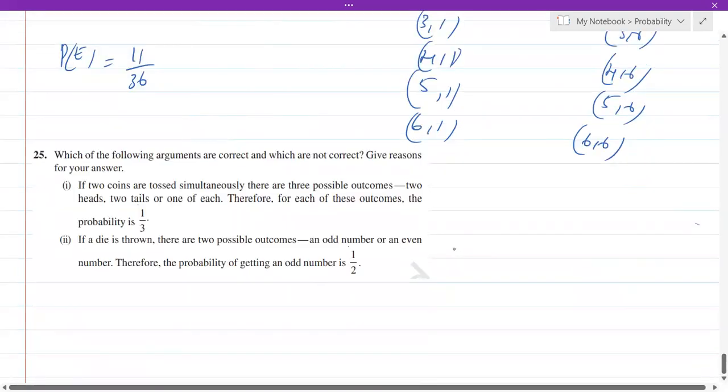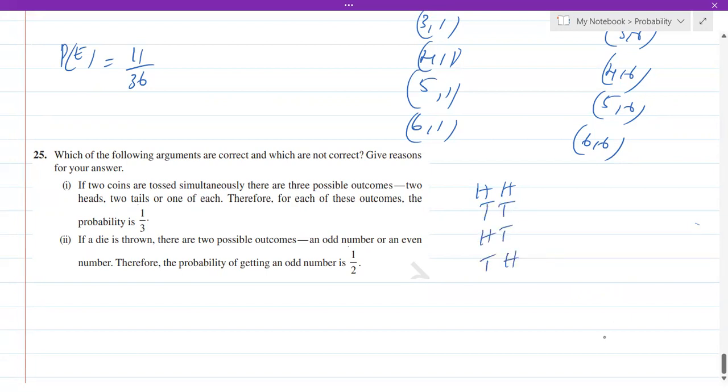Coming to the next question. If two coins are tossed simultaneously, there are three possible outcomes: 2 heads, 2 tails, or one of each. Therefore, for each of these outcomes, the probability is 1 by 3. Now, the question is, which of the following arguments are correct and which are not correct? Give reasons. Now, when we toss two coins, what are the possibilities? We get head and head, tail and tail, or head in the first coin and tail in the second coin, or tail in the first coin and head in the second coin.